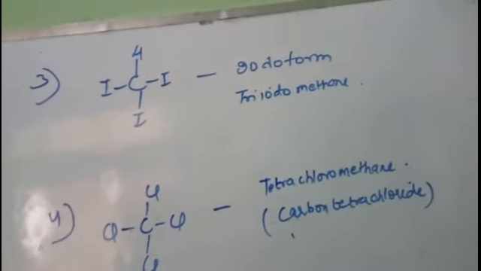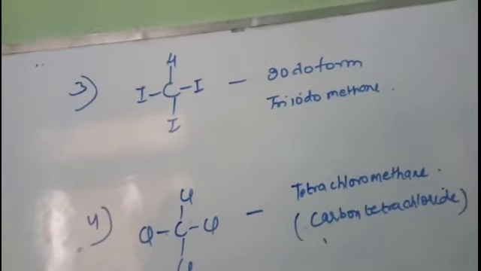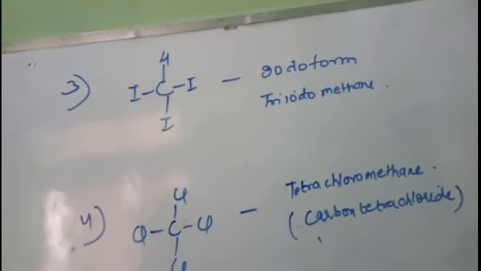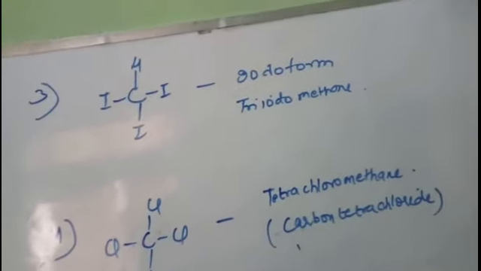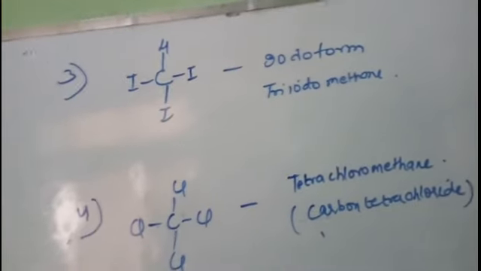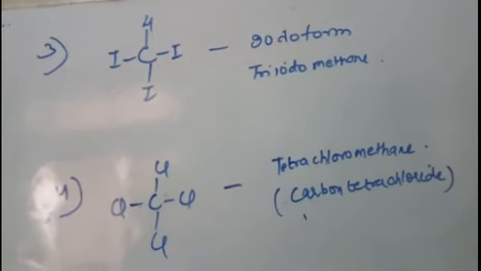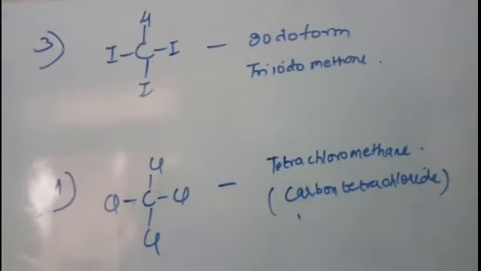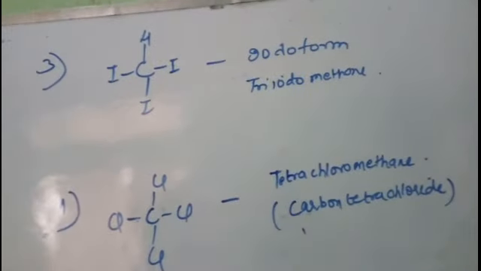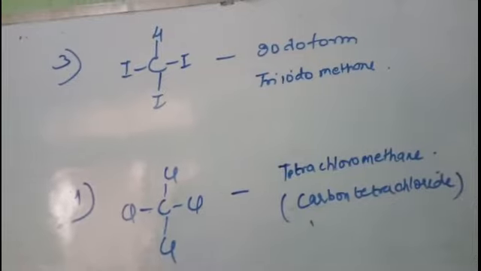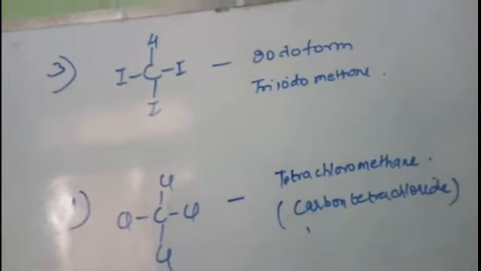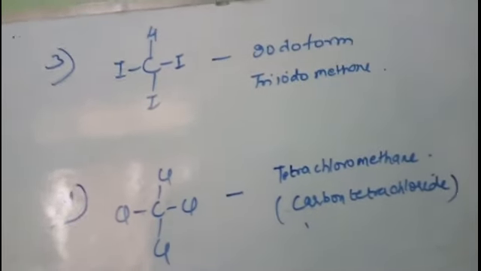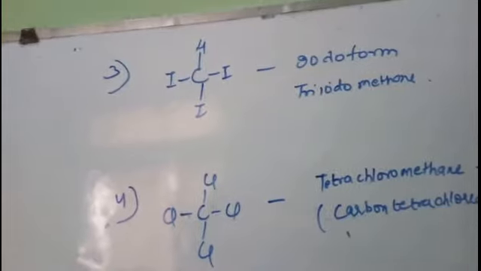Then in severe cases, since it damages our nerve cells, it can also lead to coma, unconsciousness or death, right? And it irregularly affects our heartbeat. Sometimes it may stop our heartbeat if too much exposure is there. So we have to be very careful while handling this carbon tetrachloride also.